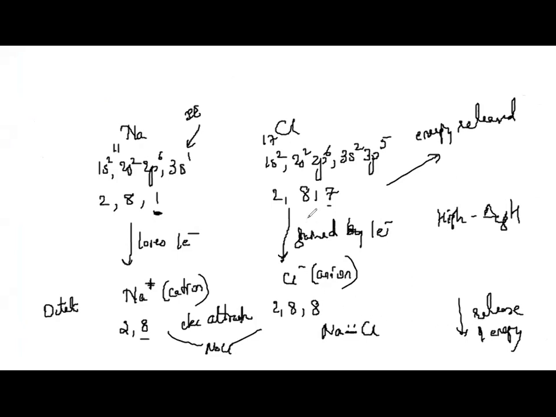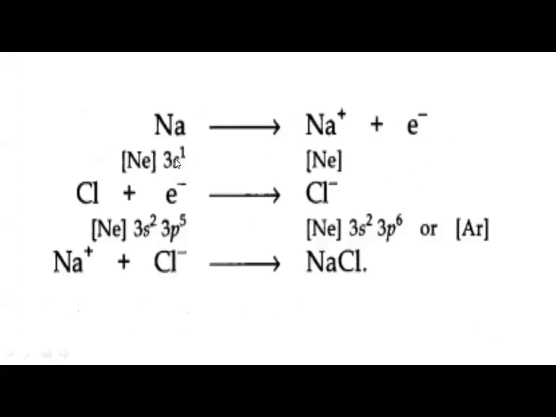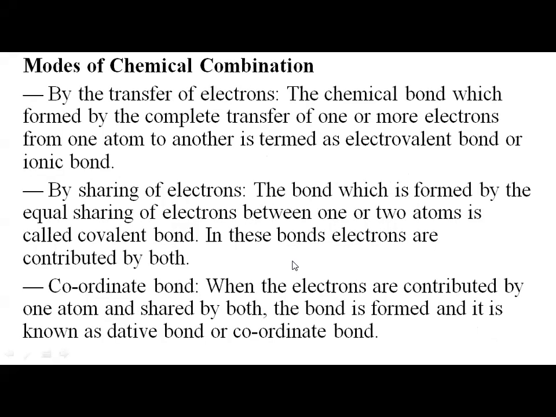So what is happening? There is complete transfer of electrons. So see here, Na has lost its electron. Cl will take that electron and become the nearest noble gas configuration. These two ions combine with the release of energy to form NaCl molecule.